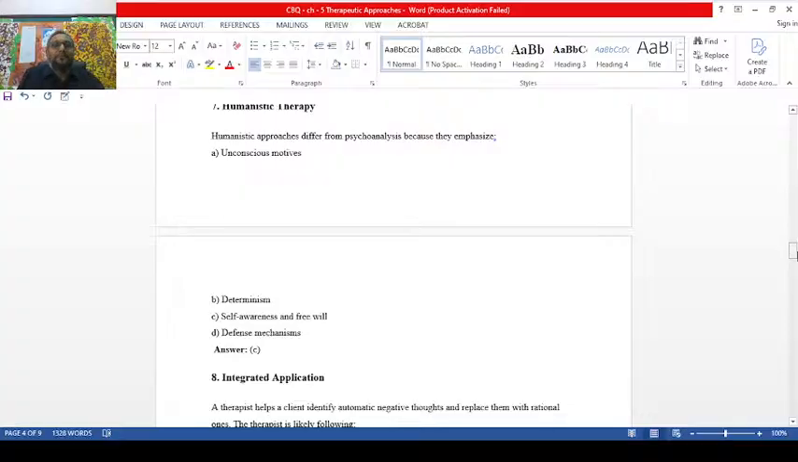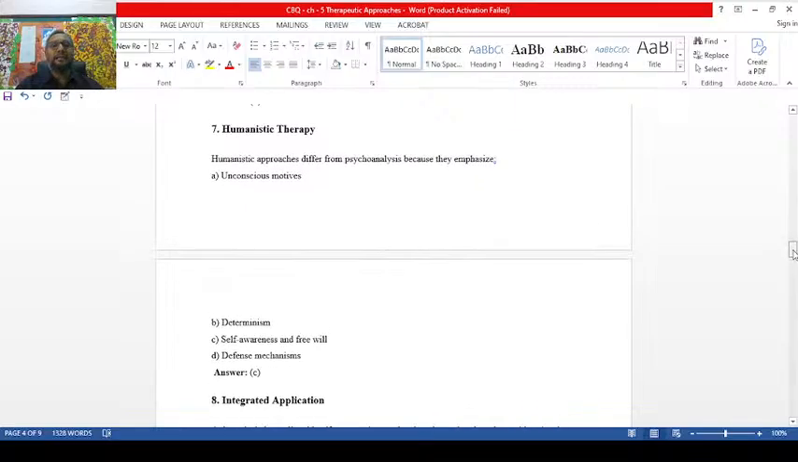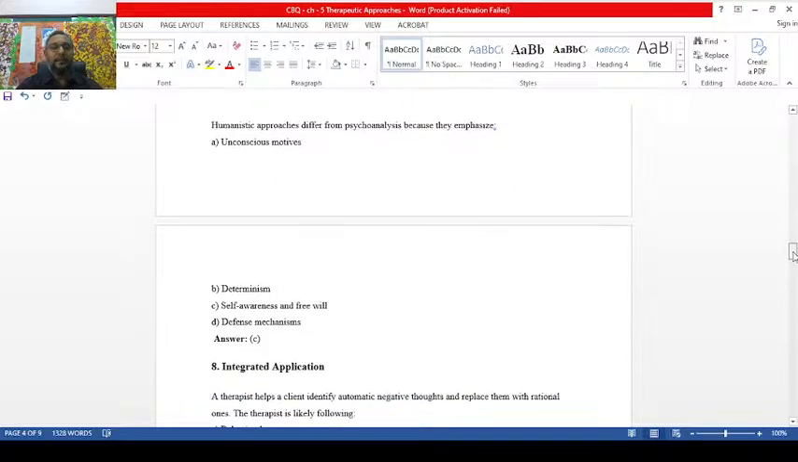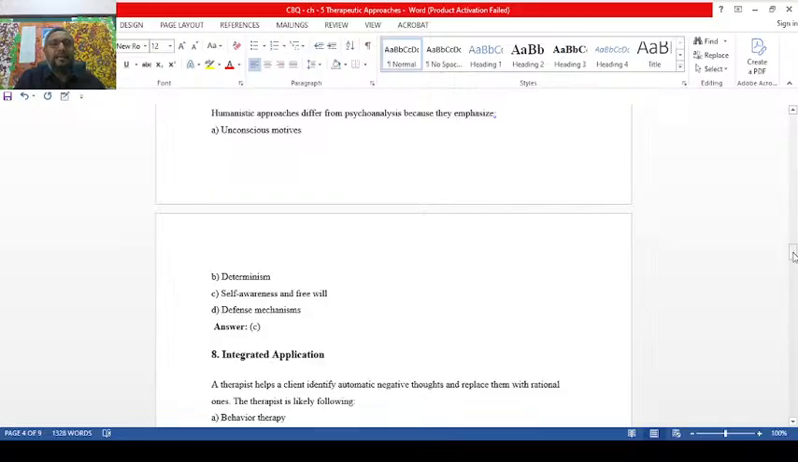Humanistic approaches differ from psychoanalysis because they emphasize self-awareness and free will. Yes. By birth, human beings are totally free. They are free birds actually. Humanistic therapy is totally different from psychoanalysis, you see. The main area is the self-awareness and free will of the people.